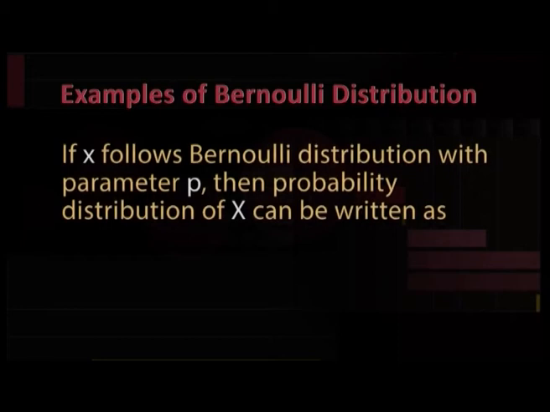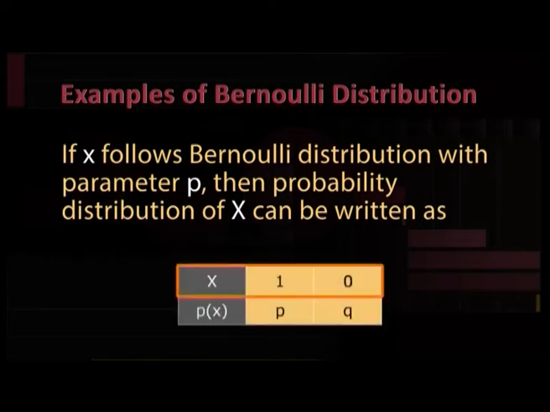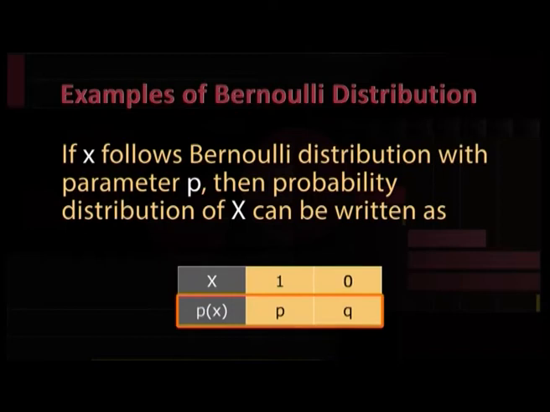Let us now discuss mean and variance of Bernoulli distribution. If X follows Bernoulli distribution with parameter p, then the probability distribution of X can be written as X taking values 1 and 0 with probability p and q.